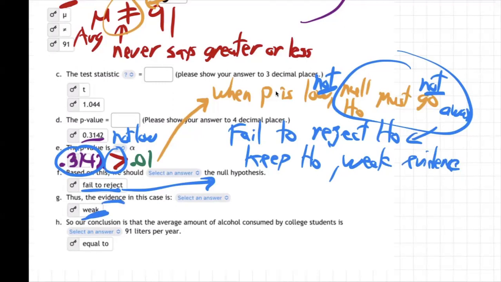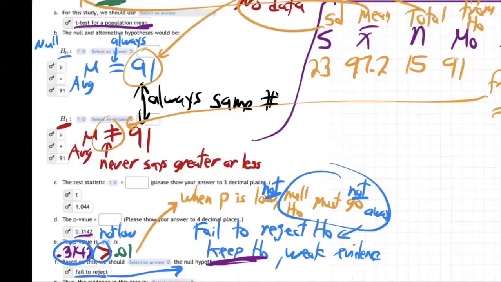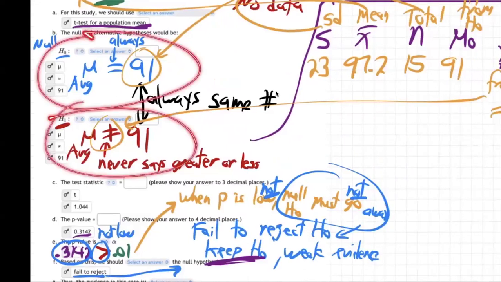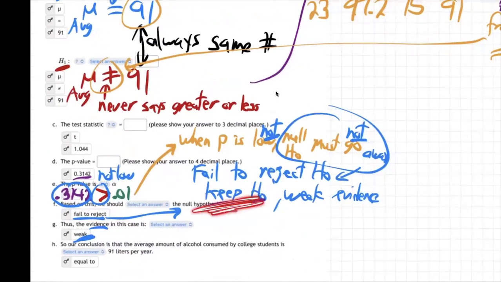Evidence is weak. And now what's the final conclusion? Our conclusion is that the average amount of alcohol consumed by college students is, well, it says equal there, equal to 91. How did we come up with that? Because we're keeping H0. Remember, in the end, you're either believing the H0 attorney or the H1 attorney. They're saying different things. H0 is saying the average is equal to 91. H1 has been saying all along the average is not equal to 91. Who do we believe? We keep H0.